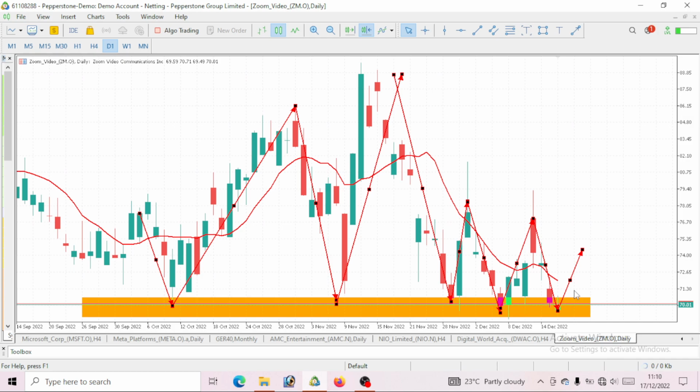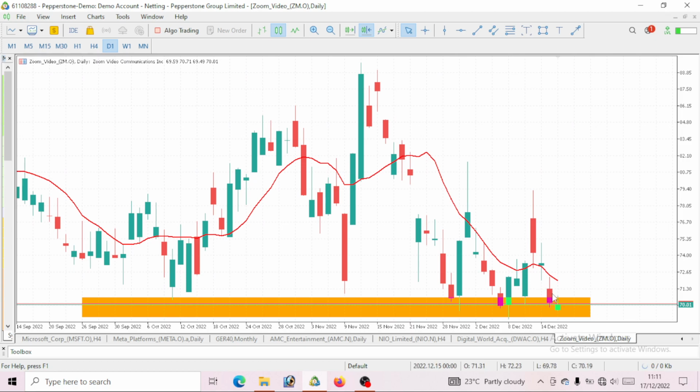So we would apply that principle of trade what you see and not what you think. What we clearly can see is that price is rejecting at this bottom here, so we would also want to trade with it. Let's see price give us a move to a level of 74 or 75 this week before we see that drop. So if you want to sell on your ZM or Zoom Video, possibly wait for a good amount of bullish move to be made, a level of 74, 75, before you go ahead to sell.